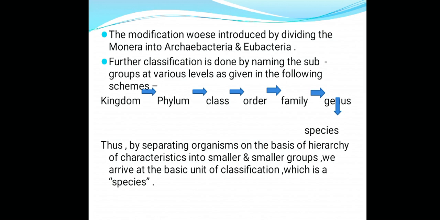Again I am repeating, it is going from higher to lower. The highest is kingdom, after kingdom comes phylum, after phylum comes class, after class is order, then family, then genus, then species.